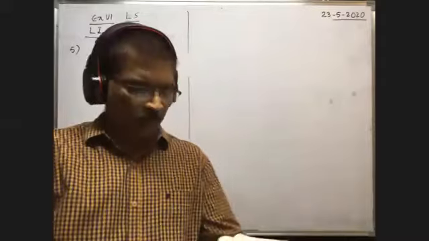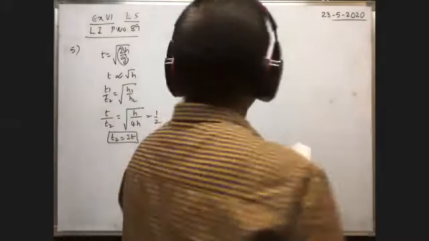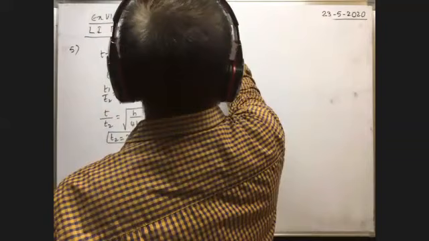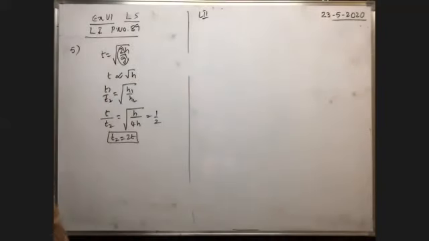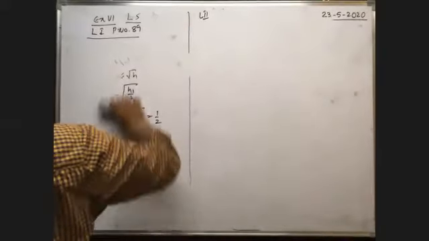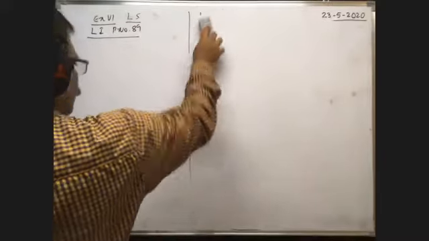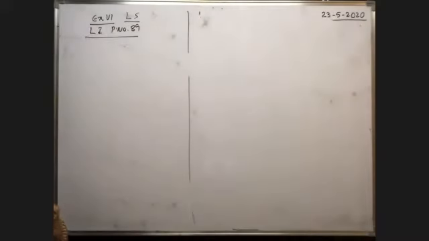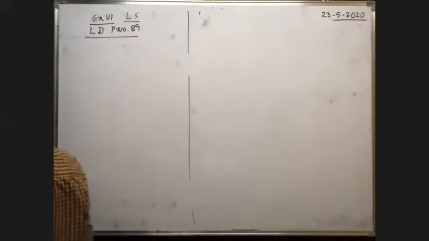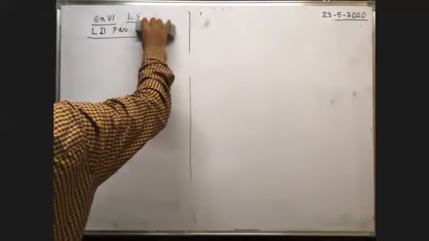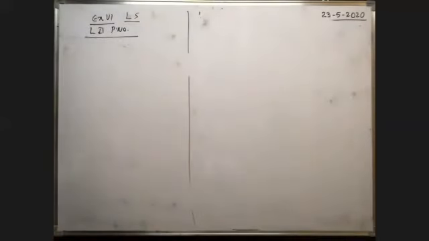Okay, next, level 2. Shall I read this one? Fifth problem. Okay, right. These are somewhat easy problems. In this level 2, we are having some different problems. So level 2, page number is 90.